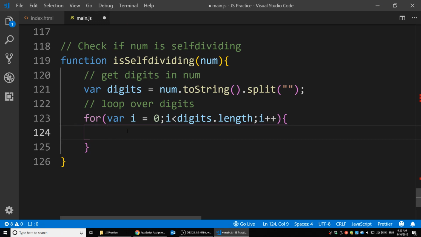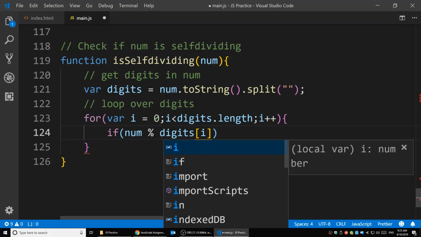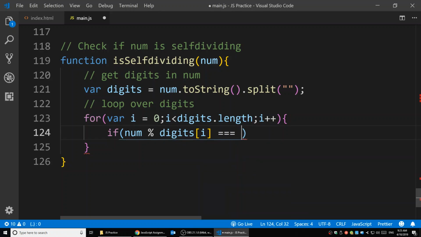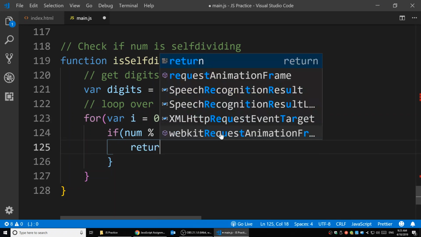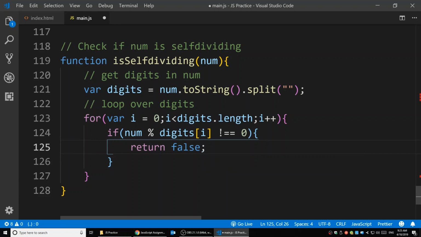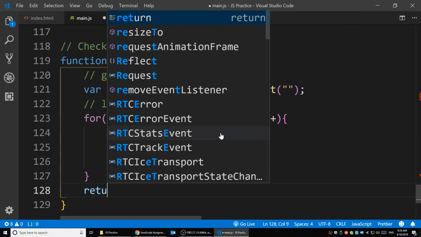And we're checking if this num modulo the digits' ith item equals 0, we don't do anything, right? But if it's not equal to 0, we can return a false here. And after the for loop, we'll return the true here.